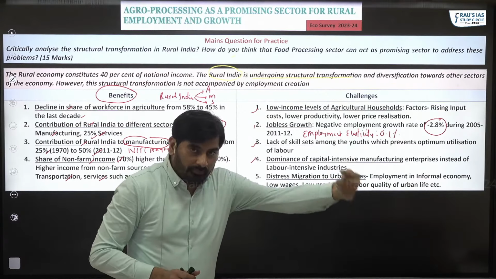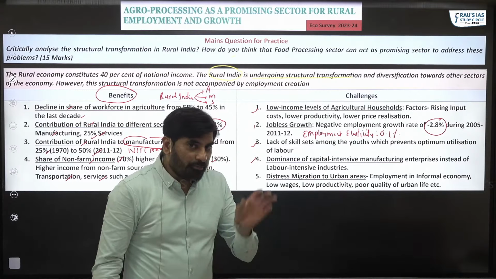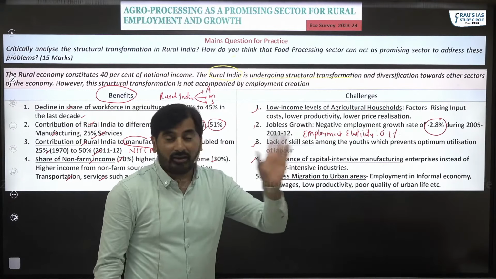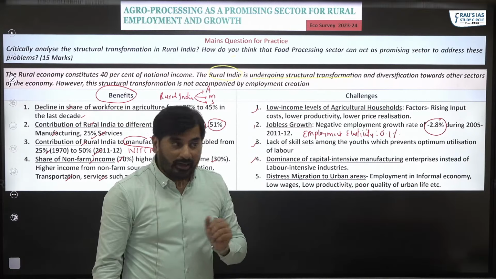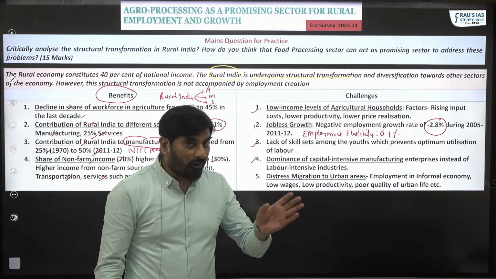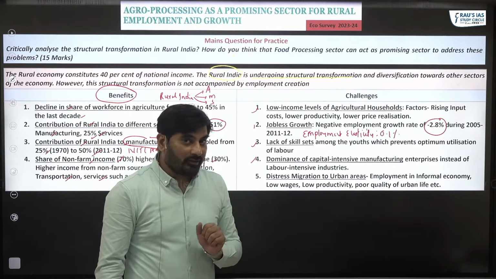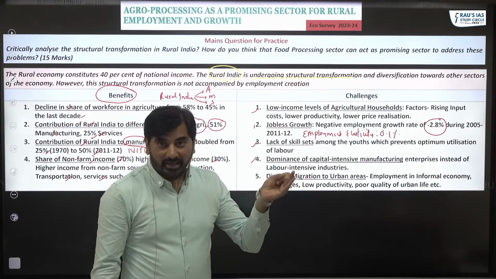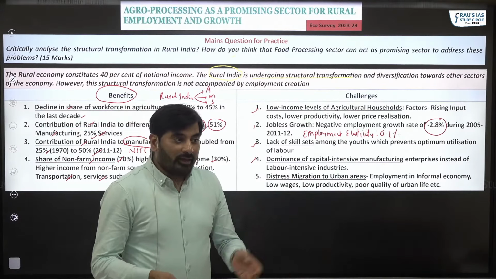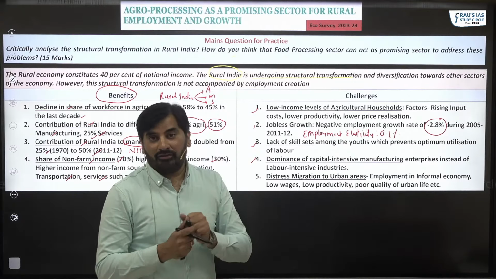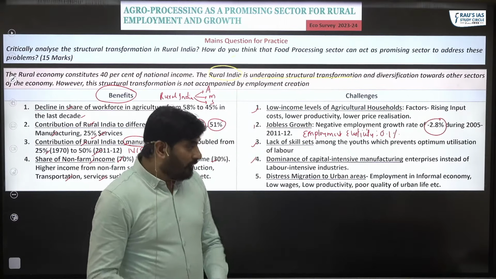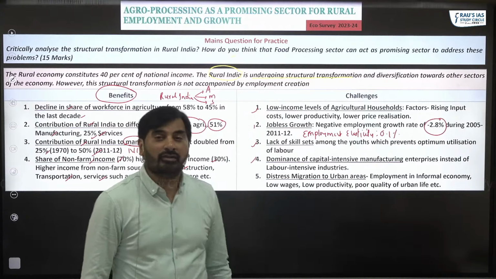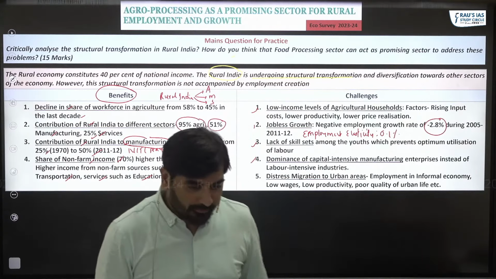When these people migrate to urban areas, predominantly they are finding jobs in the construction industry, and construction industry is not a formal sector, it is an informal sector. The wages are low, the productivity is less, and ultimately India is failing to reap the demographic dividend now. So all of these problems are taking place because of this kind of structural transformation.